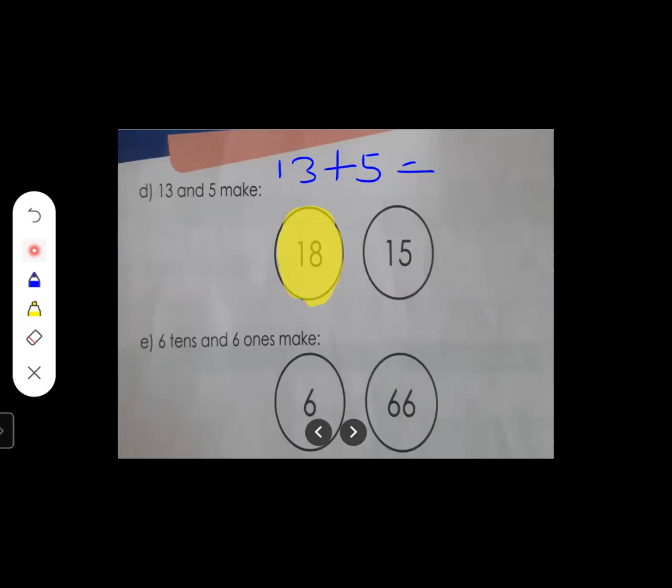Yes, tell me. So what are we going to do? In the units place, we will write 6 ones, so 6. And in the tens place, what is there? 6 tens. So we will write 6. So what number did we get over here? 66, right? Which is the correct answer, 6 or 66? 66 is the correct answer. So we are going to color for the number 66. Okay. This number 66 is correct.